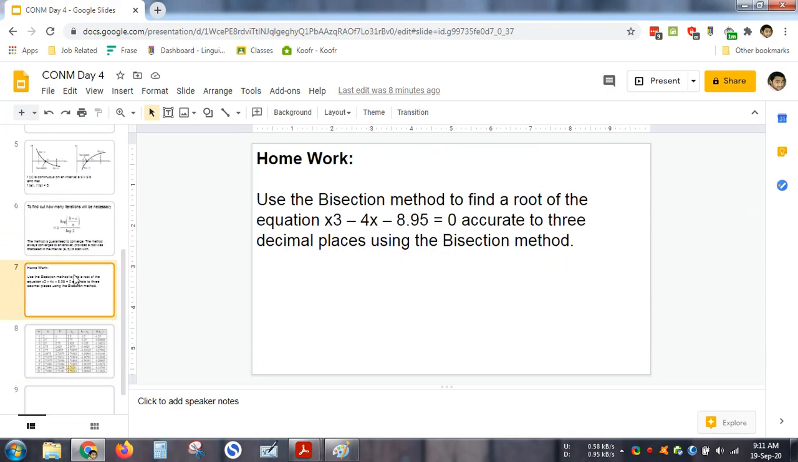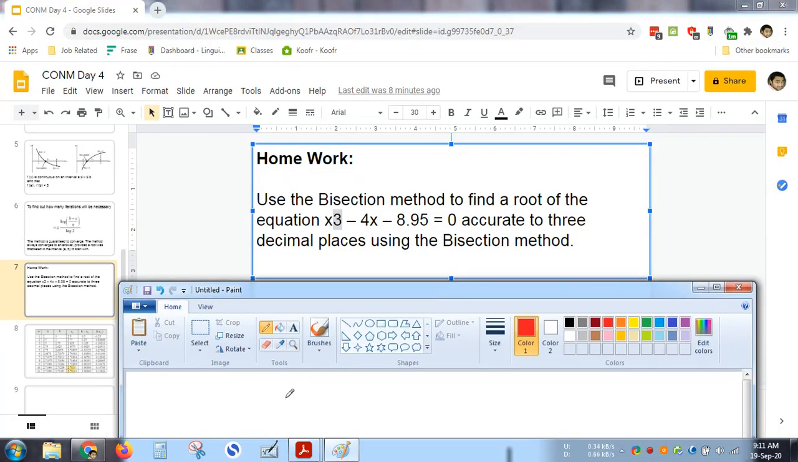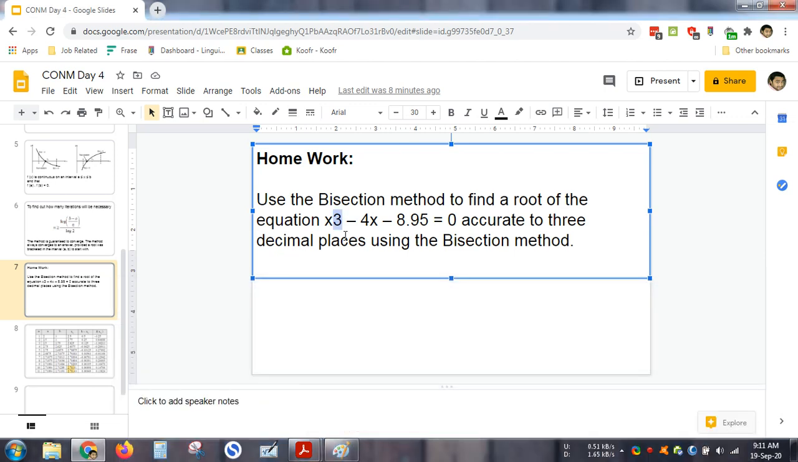So I am giving you homework. Use bisection method to find out the root of x cube minus 4x minus 8.95 is equals to 0. This is the equation, x cube. So kindly do this.